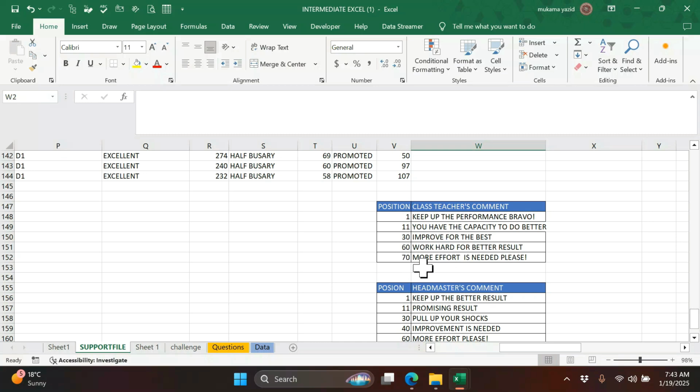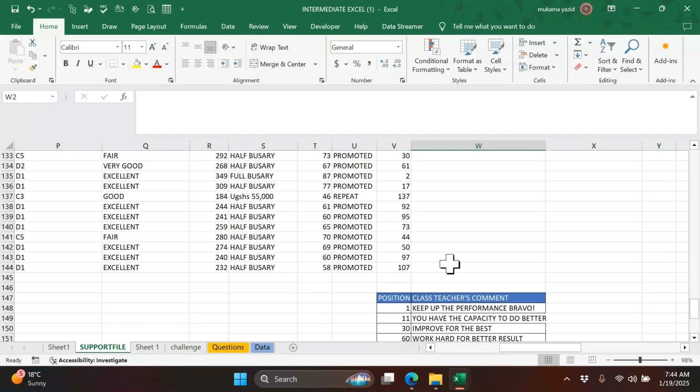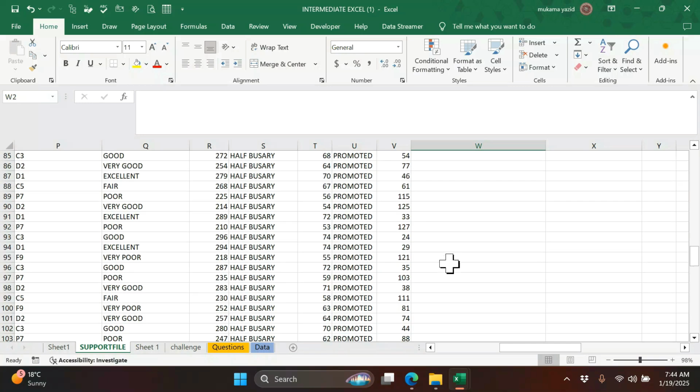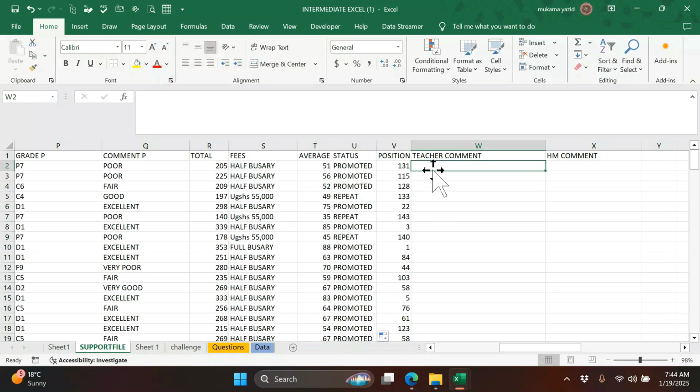From this one and below, above that one, more effort is needed, which means if you are from 1 up to 70, the rest to 100, the comment will be more effort needed. That is the table I just summarized. So if I have a table like that, obviously I have to use VLOOKUP. It will be very easy for me.